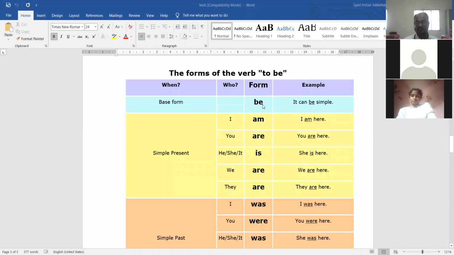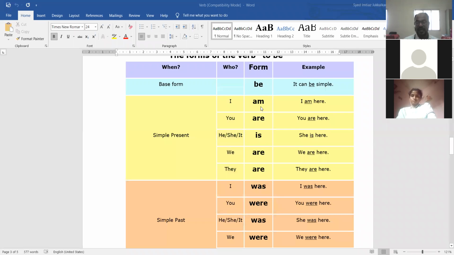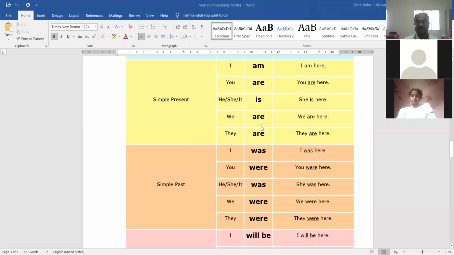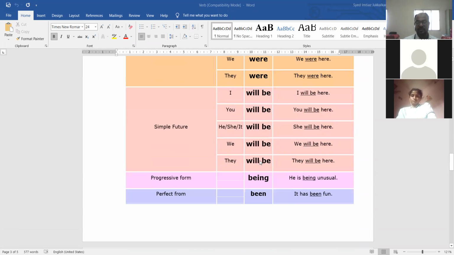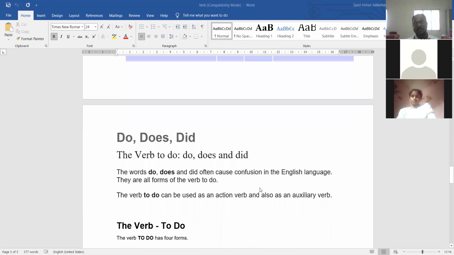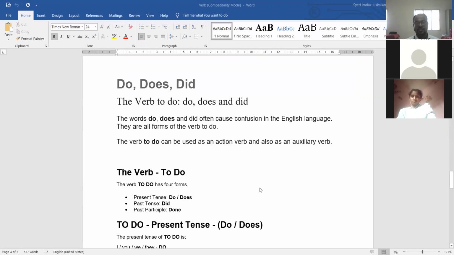Verb of to be चे हे वेगवेगळे प्रकार आहेत. एक be, am, are, is, was, were, and then will be, then being and been. Hope that you understood verb of to be. Verb of to be आपल्याला कळालं असेल आता. The next thing we are going to learn is do, does, did. Do, does, did आपण आता इथे शिकणार आहोत.